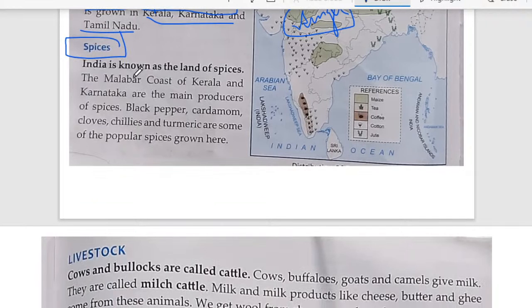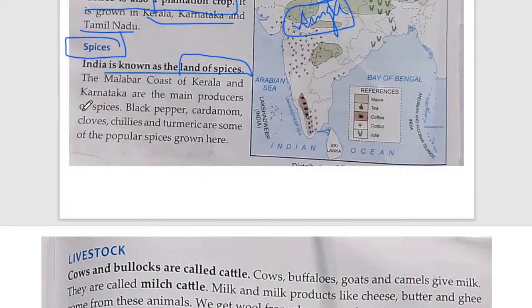Last one, that is spices. India is a land of spices. Many countries, not only nearby countries, many restaurants and hotels of the USA and many more developed countries need the spices of India, because they know that India is very well known for spices. Many of the spices are very well reputed across the nation. Indian spices are very well reputed.